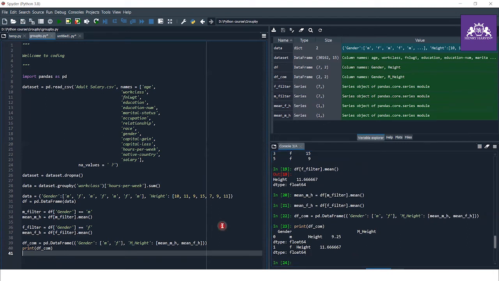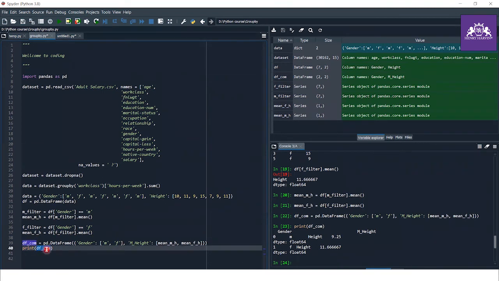Let's say we have to split our data set. For doing that, let me show you how we can do this by using the group by function.